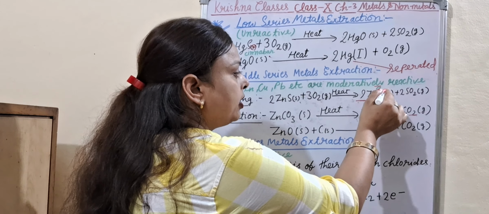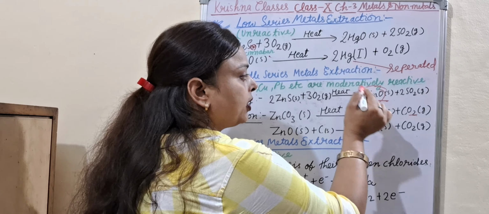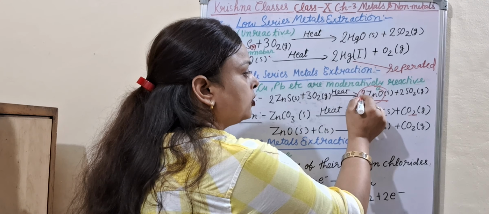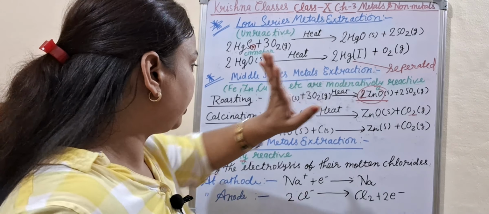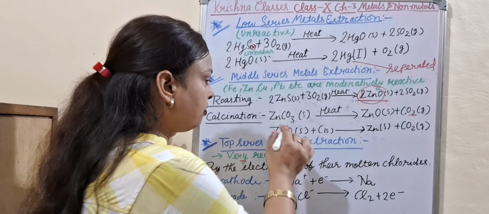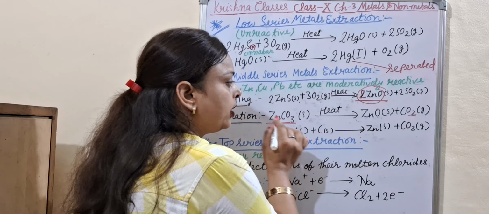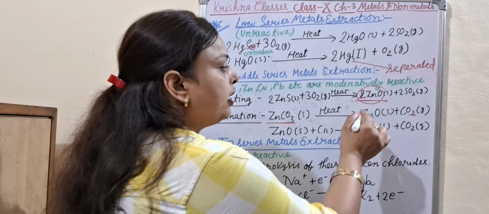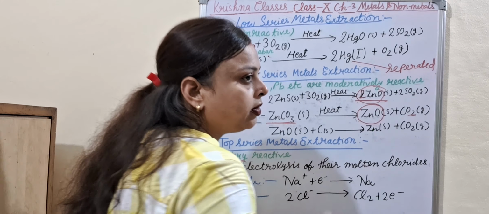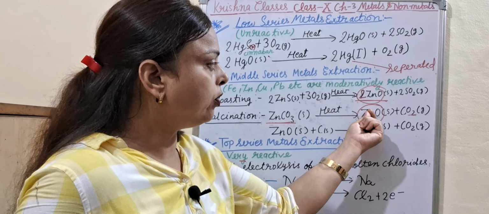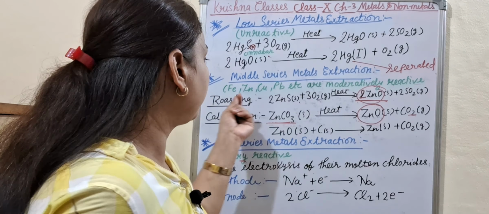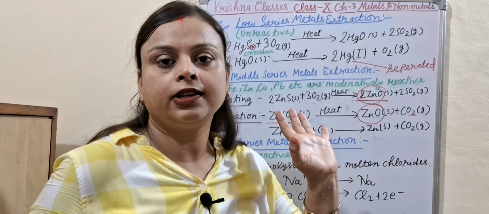Here zinc oxide is formed, 2ZnO plus sulfur dioxide. And what is calcination? When zinc carbonate is heated, it gives zinc oxide. It means in both reactions, roasting as well as calcination, we get zinc oxide.